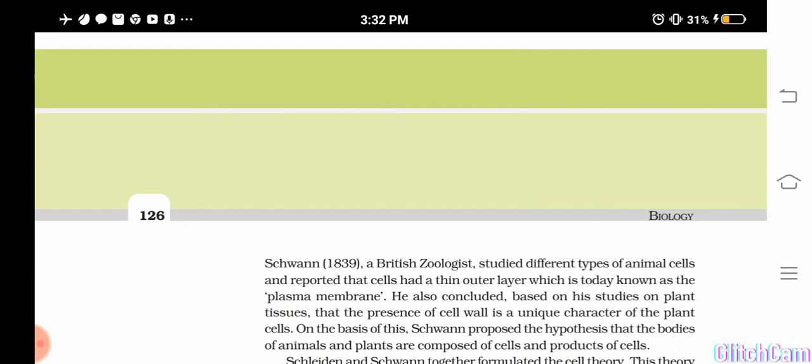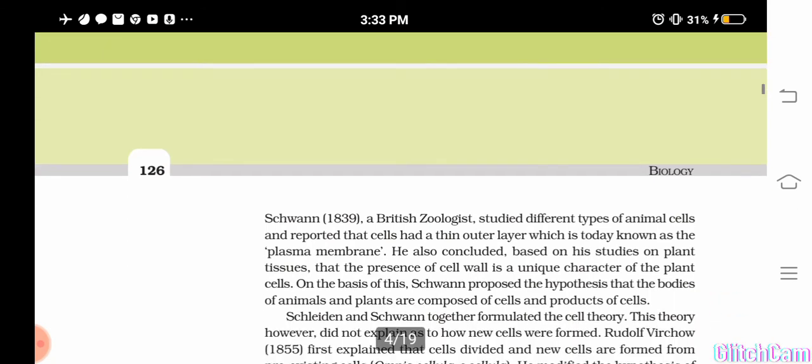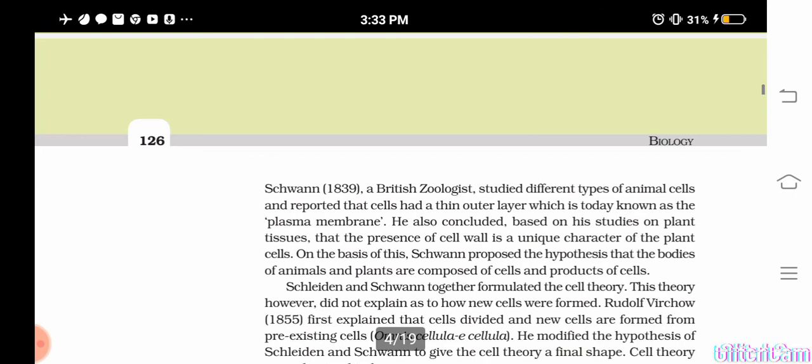The outermost layer of the animal cell is a membrane, that is plasma membrane. On the other hand, plant cells have an additional layer known as cell wall. Schwann also proposed the hypothesis that the bodies of animals and plants are made up of cells and products of cells.